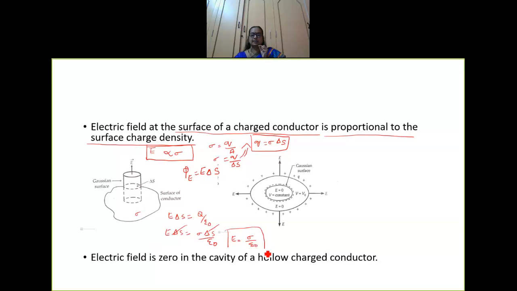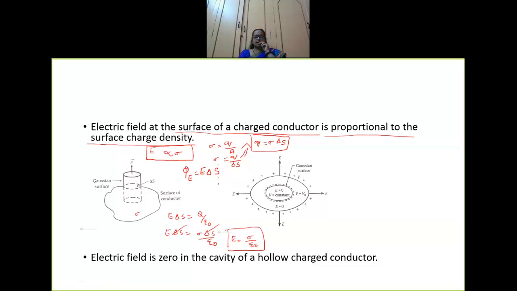So here I have the value of E to be sigma by epsilon naught. Look at the electric field and surface charge density. Epsilon naught, of course, is a constant. Thereby I prove the electric field is proportional to the surface charge density. Are you able to understand this explanation? So what is the fifth point? The electric field at the surface of a charged conductor is proportional to the surface charge density. I have proved that here.